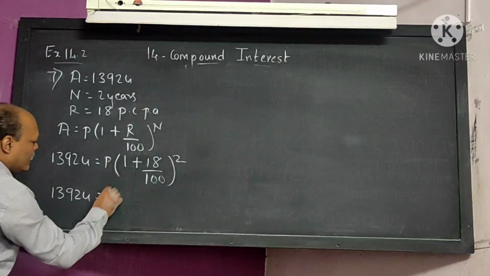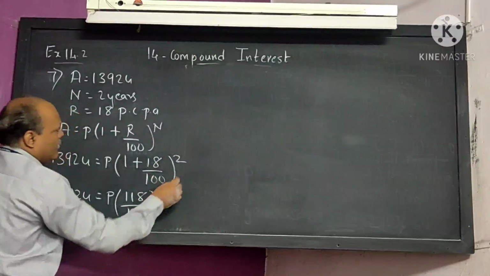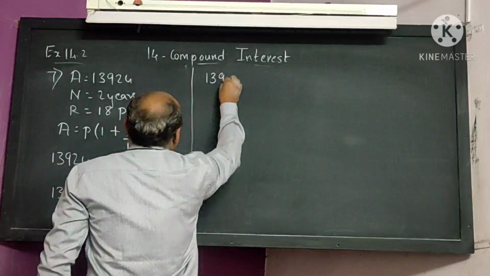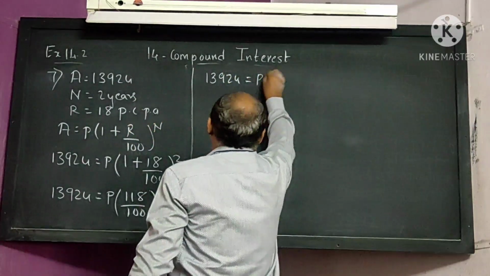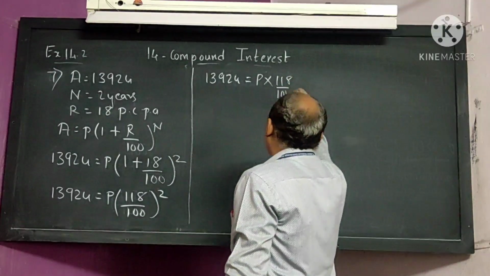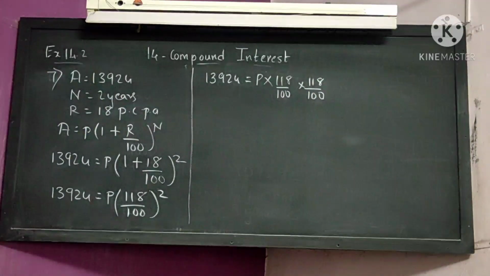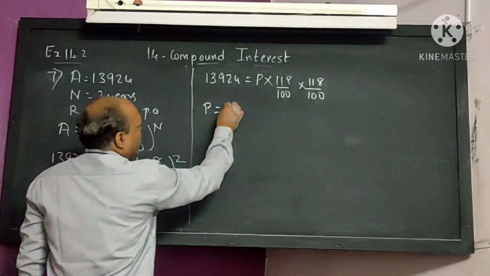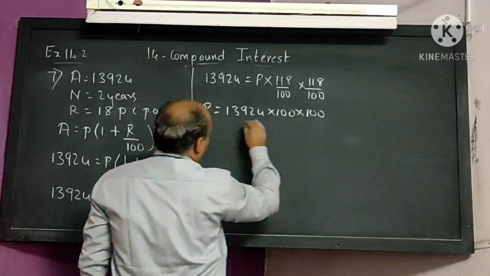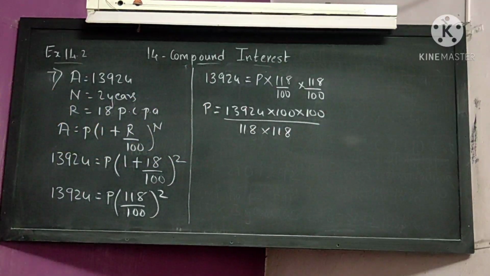13,924. 1 is 100 upon 100, so 100 plus 18, 118 upon 100. So here 13,924 is equal to principal into the square, you have to multiply 2 times, 118 upon 100 into 118 upon 100. I hope all of you understood it. We have to find the principal. This 100 will come out. P is equal to 13,924 into 100 upon 118 into 118. Clear everybody here?